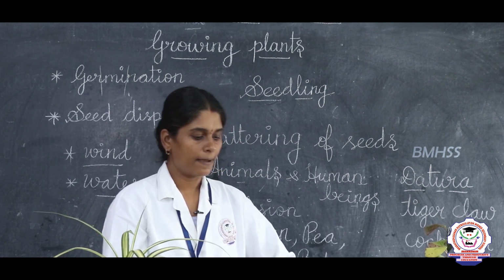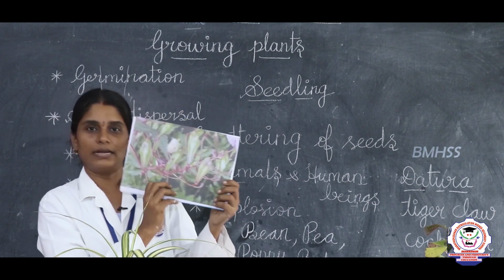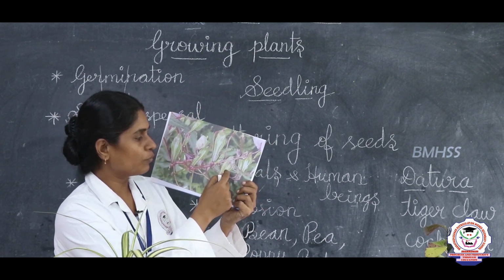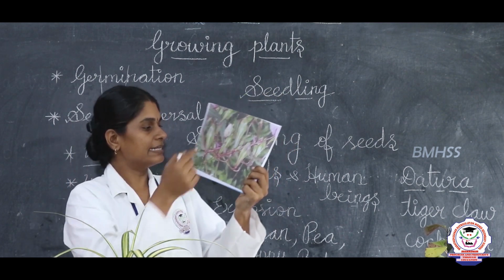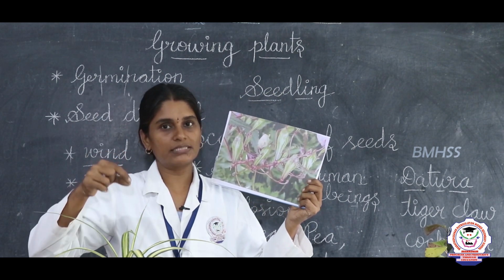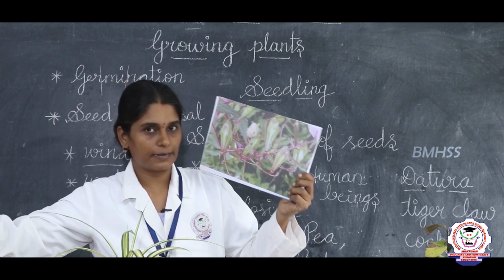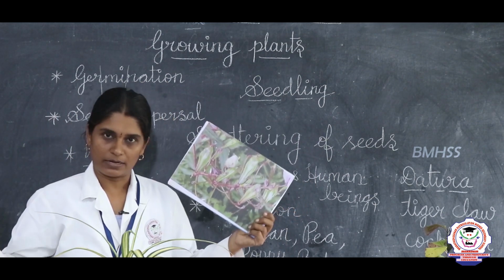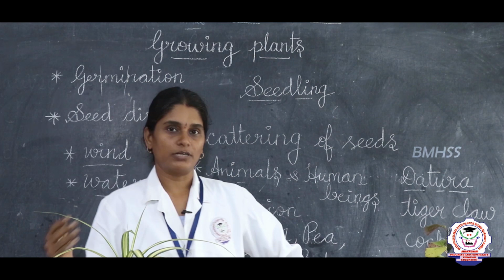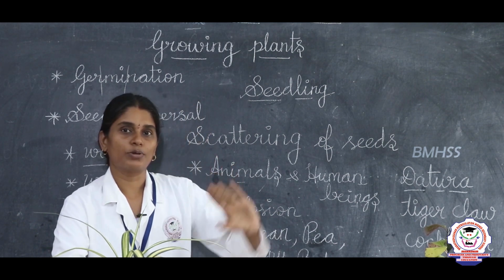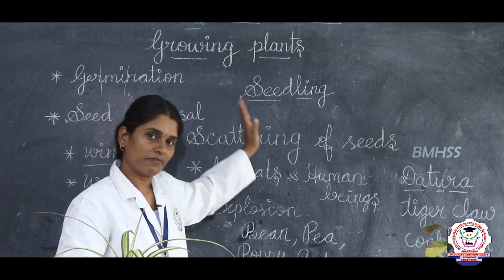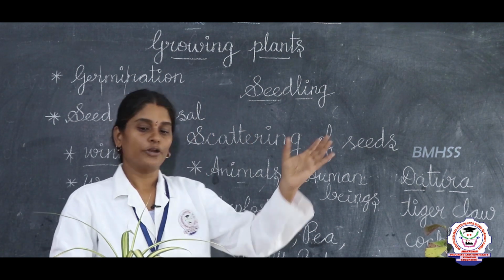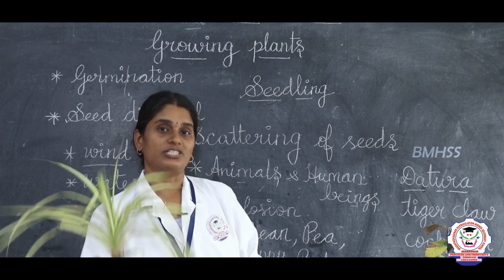So this is the balsam plant, okay. Once the fruit gets matured, what happens? It will explode, and inside that you can see so many seeds, and the seeds will fall off in any other place and grow into a new plant, okay. So this is what you have learned in this class. In this class you have learnt about germination. Germination is nothing but the process by which a seed grows into a new plant, right. So that is called germination.